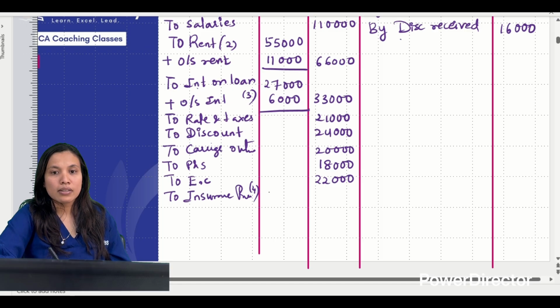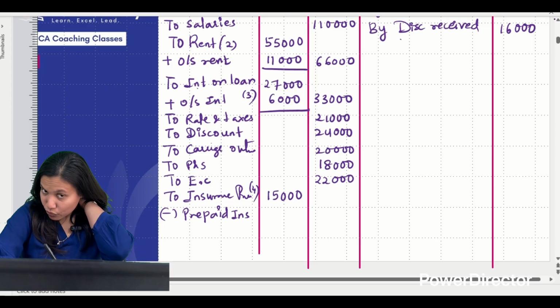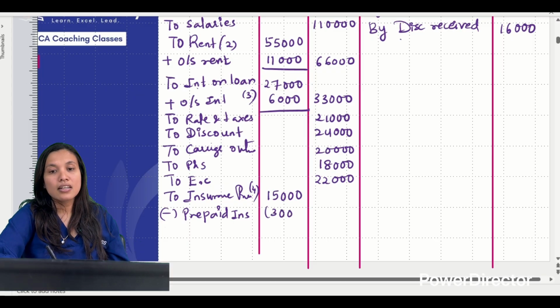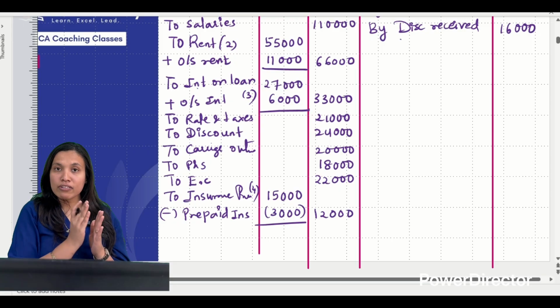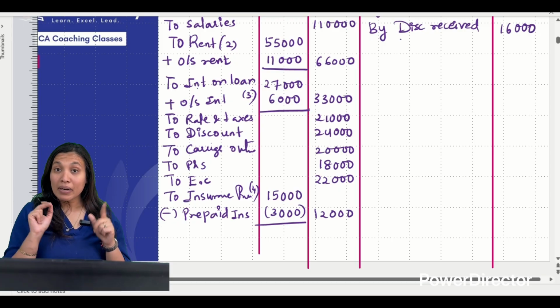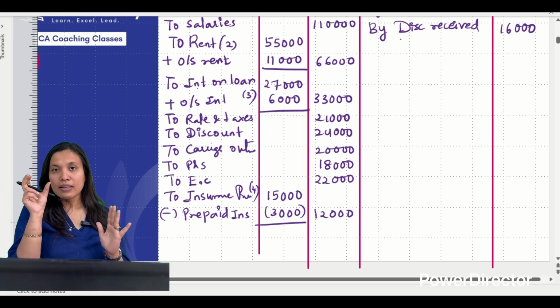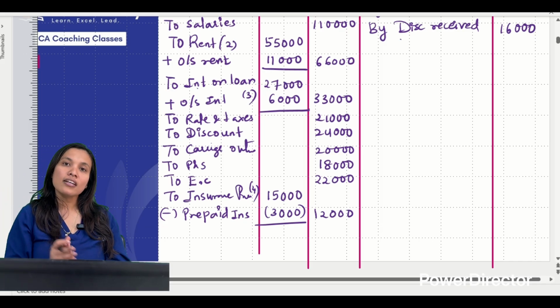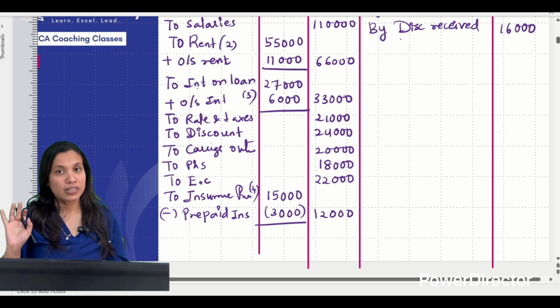So the given amount here is how much? 15,000, I'll write. Less prepaid insurance. Yes, if you want, you can write like that also: 55 less proprietor's 40 and then less prepaid insurance 3. So for this year, how much is it? 12,000. Only 3,000 is for the next year. Clear है? See, we want from 1st April to 31st March only, but the given thing is from 1st April to 30th June. We don't want that. So the extra 3 months, which is after this particular financial year, आप उसको निकालो. So given amount is for 15 months. I want only for 12 months. समझ में आया? Yes.